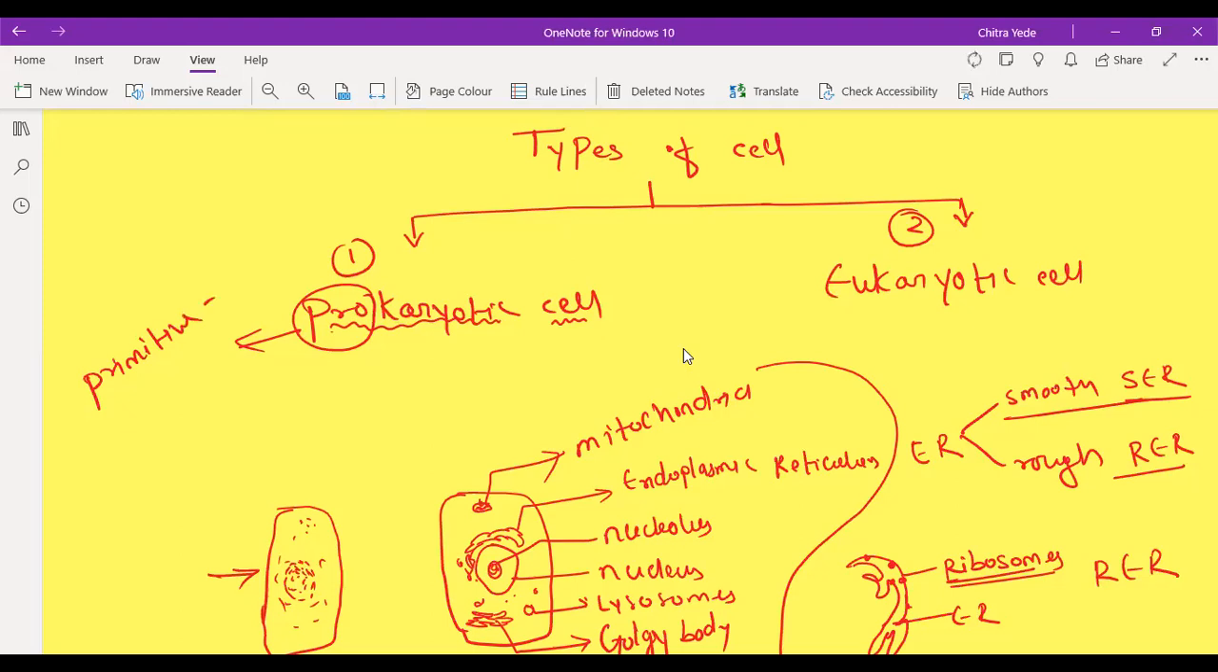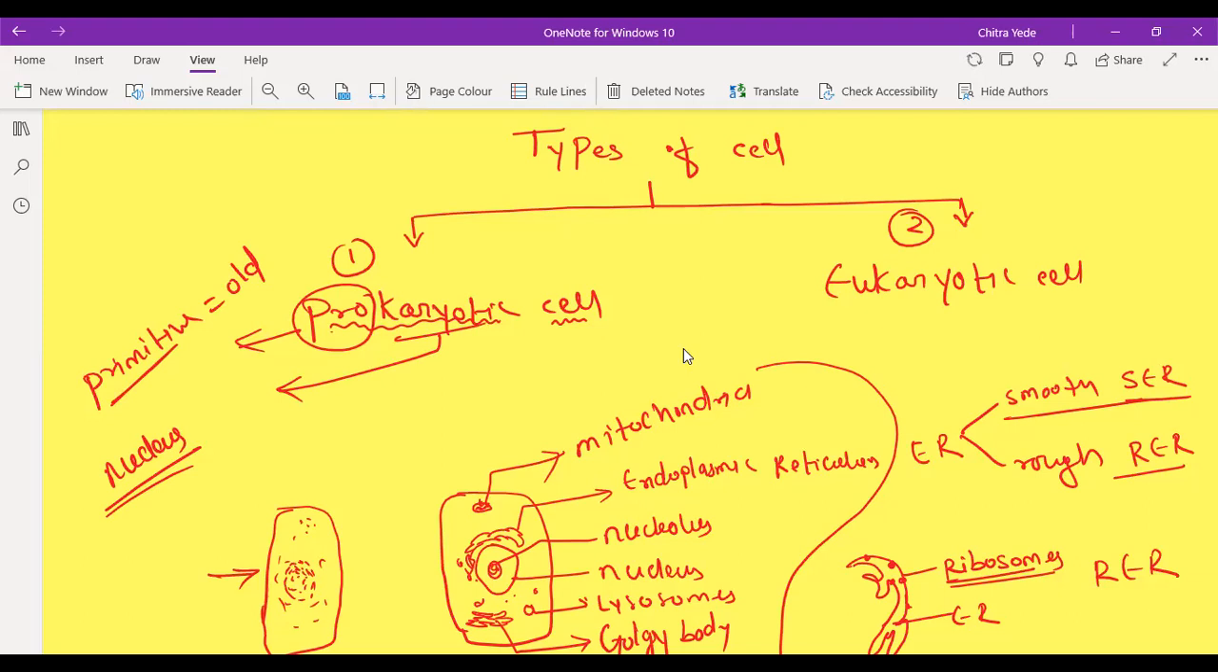Primitive means old, very old. And karyotic means the nucleus. Karyon means the nucleus. So primitive nucleus means those cells which do not have a well membrane-bound nucleus.